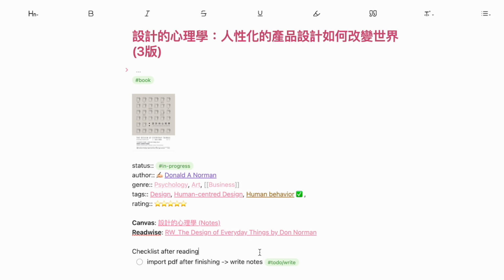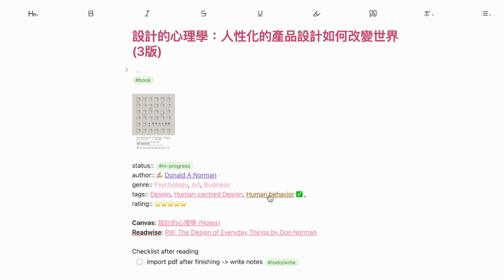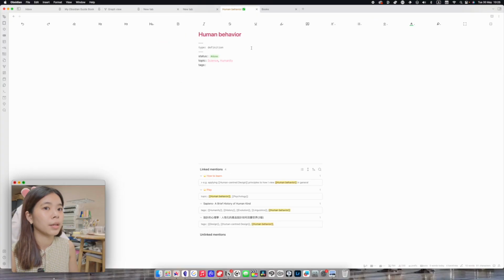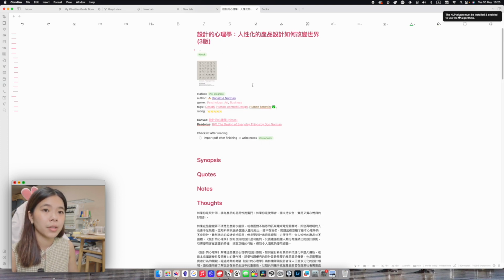And you see that some words are in pink, in green, in purple, in brown, and these are the pages that I also made. So if I want to learn about human behavior, I could just click back into this page to see what notes I've made in human behavior, and there is none. But you can also see that I have linked the tag human behavior, this topic, this definition, over here in How to Learn, Play, Sapiens, and also the book that I was showing you just now. So this is how everything gets linked together, and that is really, really fun.